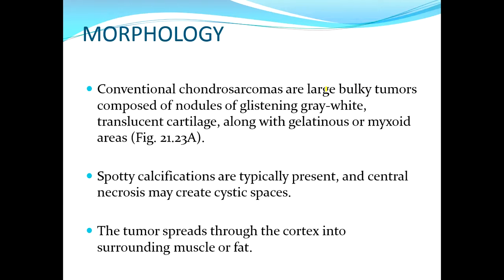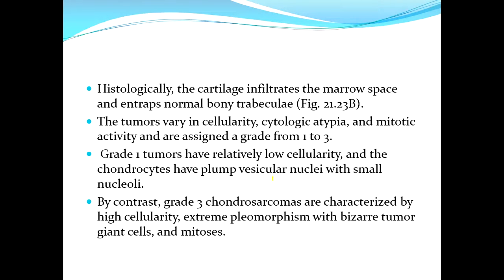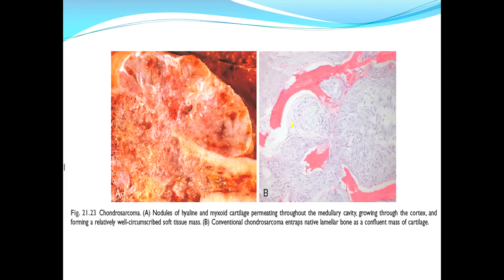Gross picture, they represent as large bulky tumors composed of nodules of grey-white translucent cartilage with gelatinous or myxoid areas. Spotty calcifications are present and central necrosis may create cystic spaces. The tumor can spread through the cortex into the surrounding muscle or fat. The cartilage infiltrates the marrow space and entraps normal bony trabeculae. Here you can see these bluish areas represent the areas of cartilage, and these cartilaginous areas have entrapped the bone in between.